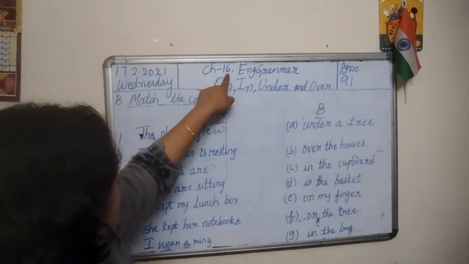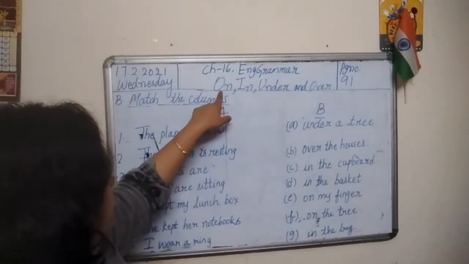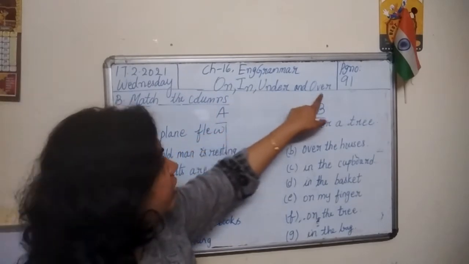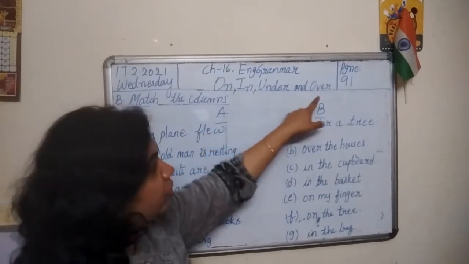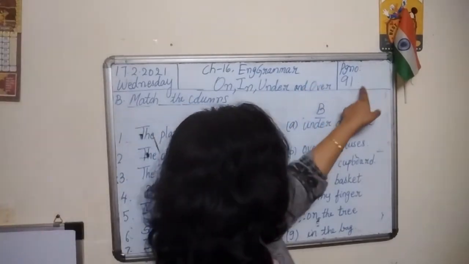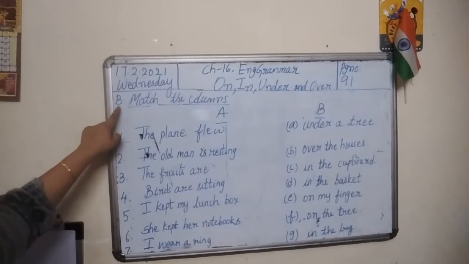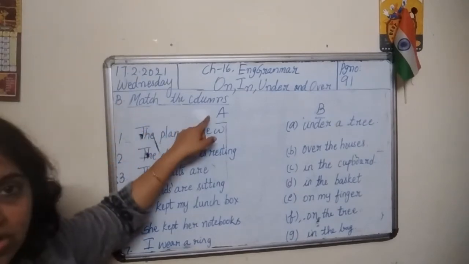We are doing chapter 16 from English grammar. The name of the chapter is on, in, under and over. On, in, under and over are called prepositions. Please open page number 91. In this page, we have this exercise B. Match the columns.